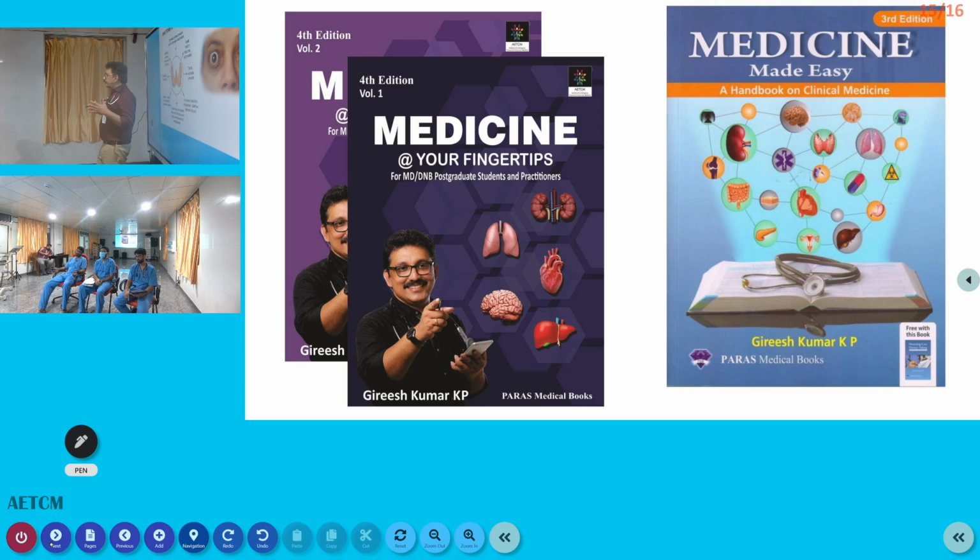For controlling the heart rate, what are the three important drugs you can use? Beta blockers, calcium channel blockers, and digoxin. The advantage of the beta blocker propranolol is that it also crosses the blood-brain barrier, so anxiety, fear, all these things can be relieved. Otherwise, you can go for a calcium channel blocker or diltiazem. All these drugs cannot be used, or can be used with caution only, in a patient who has cardiac failure. So the ideal drug in this condition will be digoxin. The only problem with digoxin is we do not have IV digoxin. We can even give oral digoxin. Bioavailability is almost similar. The only thing is it takes more time than the IV route. Okay. Thank you.